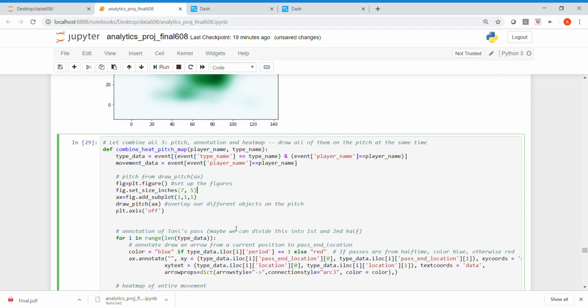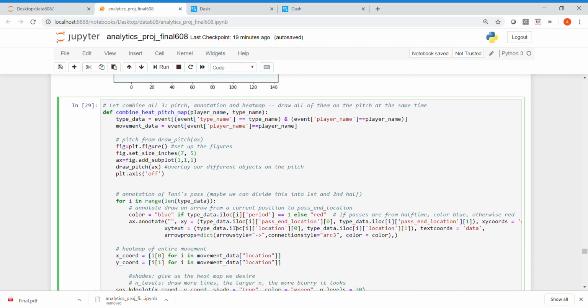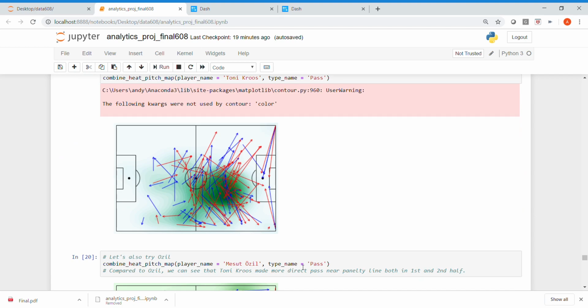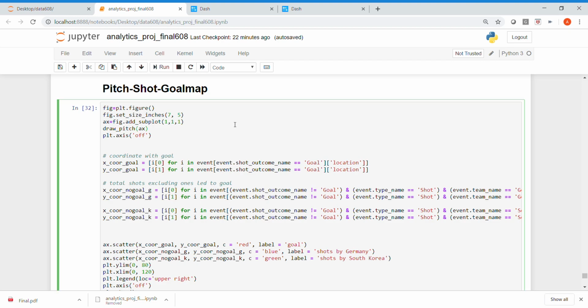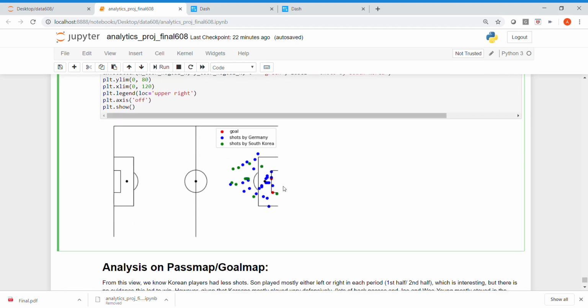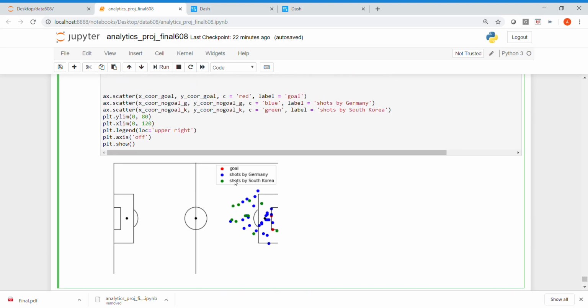Let's combine all 3, pitch, annotation, and heat map, and grab it in one shot. There you go. This is very beautiful. We also have the pitch shot goal map. As you can see, the blue dots indicate shots by Germany, and the green dots indicate shots by South Korea. The red ones are goals.